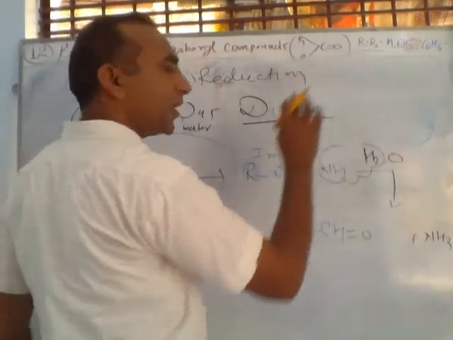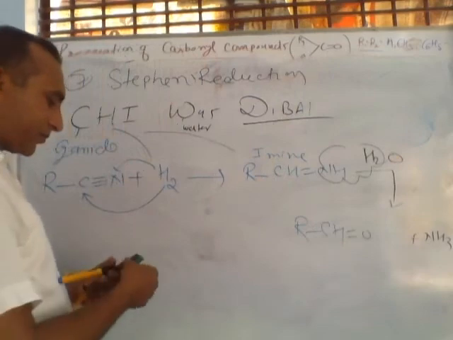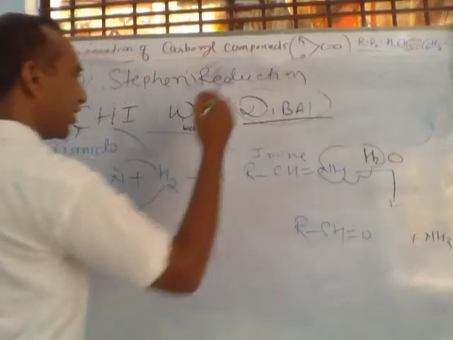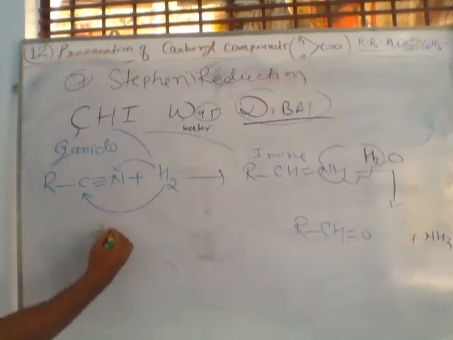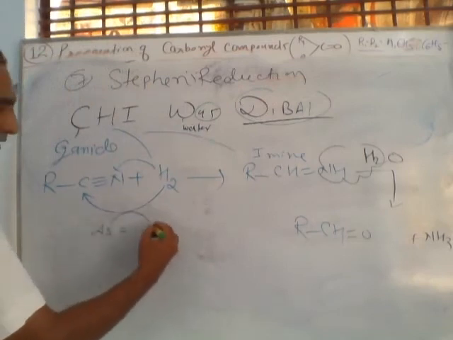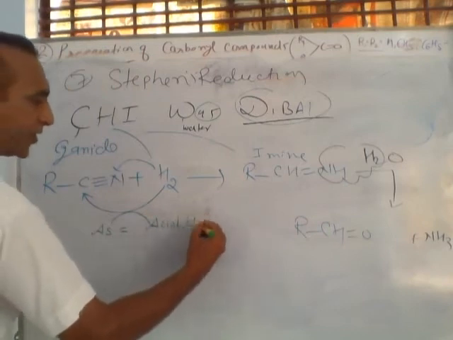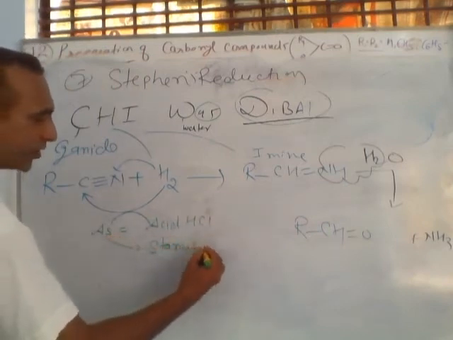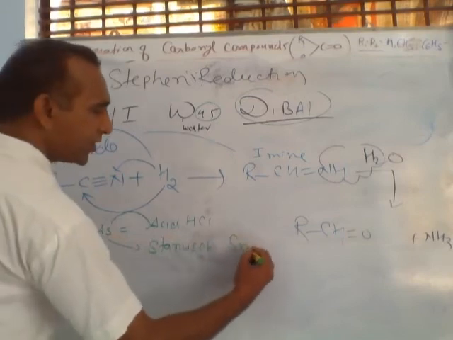What is the meaning of other these words? Simple. Listen. This S and D1. There are two. So A for acid, where acid is HCl, and S for stannous chloride, and stannous chloride is SnCl2.